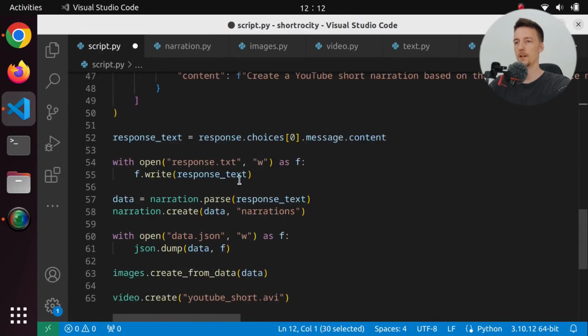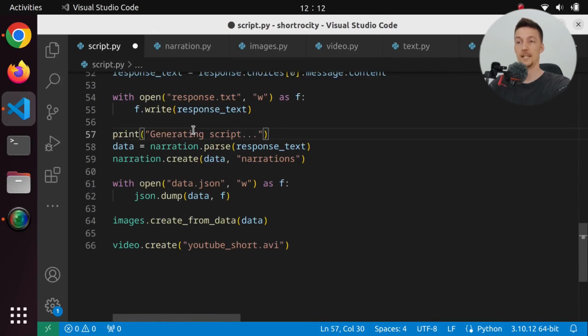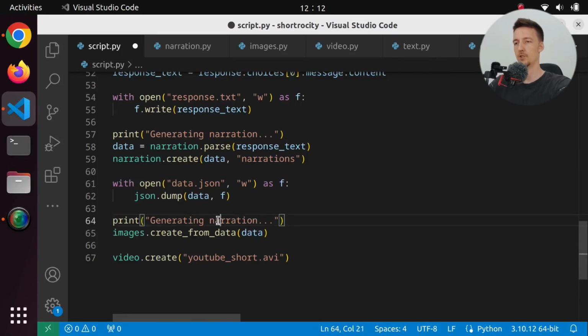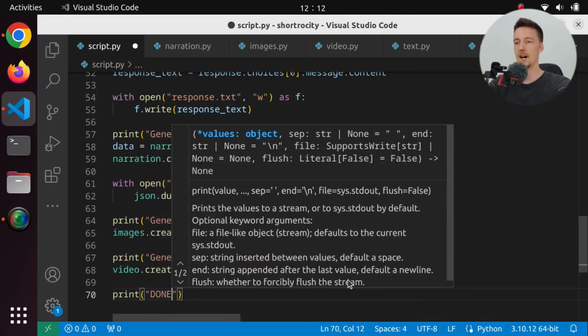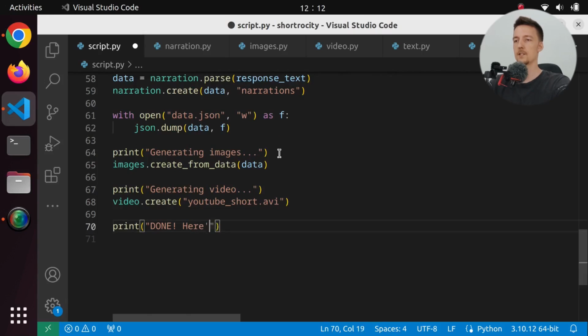And then we are going to be generating the transcript or the narration. And then we are going to be generating images. And finally, generating video. And then we are going to be done. And here's your video, YouTube short.avi.